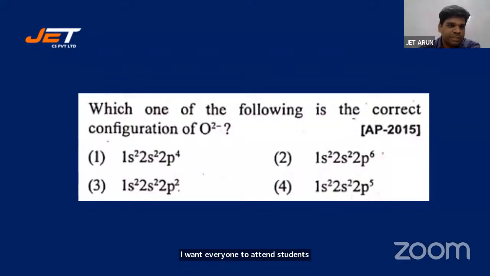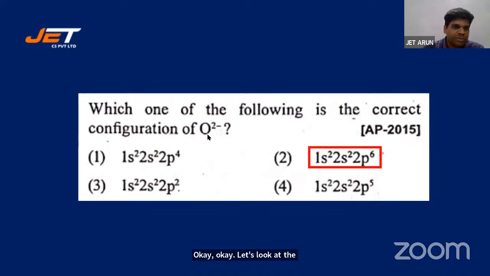Around 10 students, 20, 30. I'm getting responses from around 50 students. There's still a few students who are left who are not answering. Please make an attempt. Okay, okay. Let's look at the key. 2 is absolutely right. Many said 2, some said 1, 1 is not right, students.